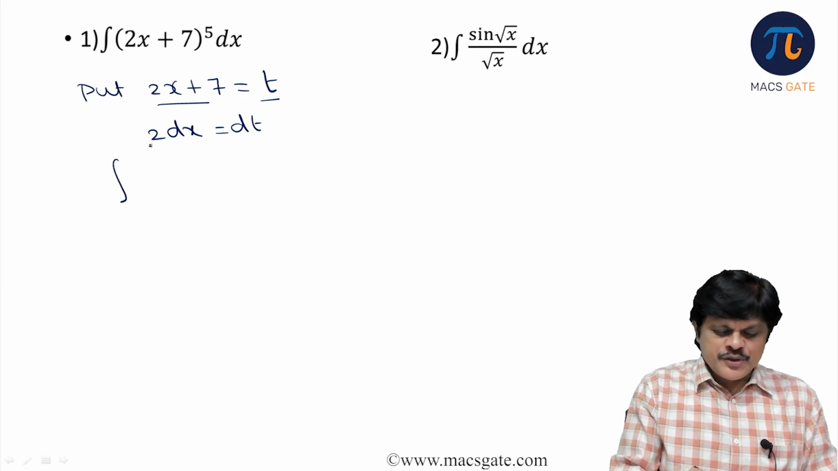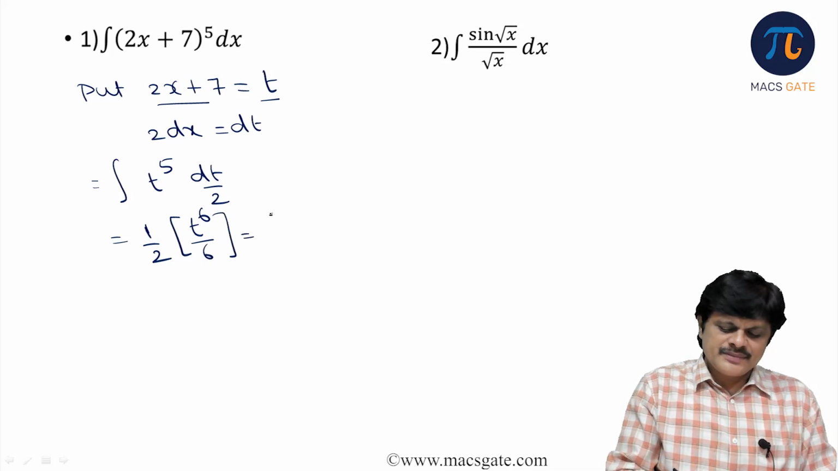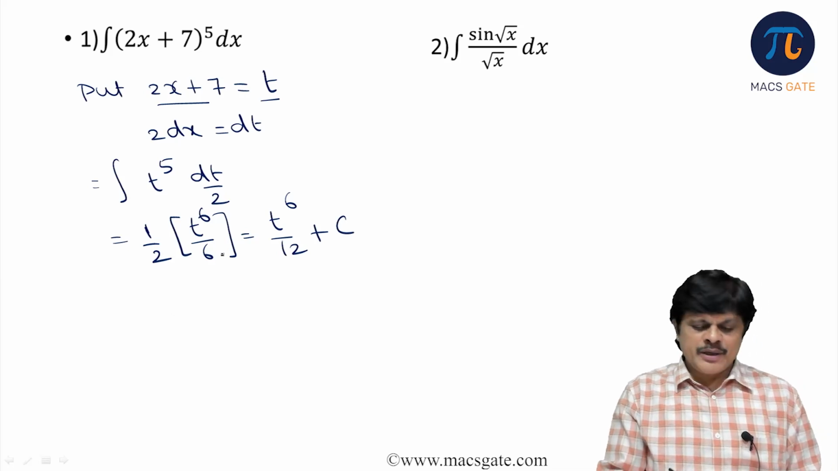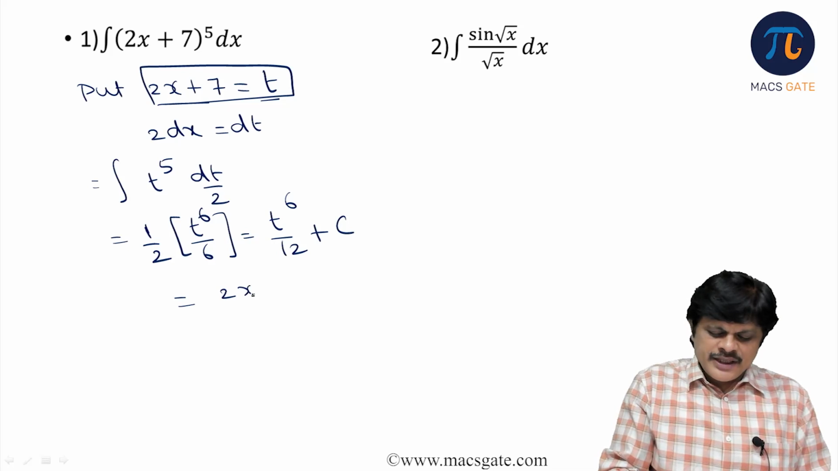So making the substitutions, integral of (2x plus 7) to the power 5 dx would be t power 5, dx is dt by 2. And it is simple to integrate now, t power 5. So 1 by 2 you keep it outside. Integral of t power 5 is t power 6 by 6. That is t power 6 by 12 plus constant of integration. But what is t? 2x plus 7. So (2x plus 7) whole power 6 by 12 plus c.